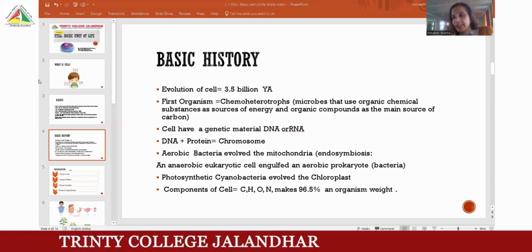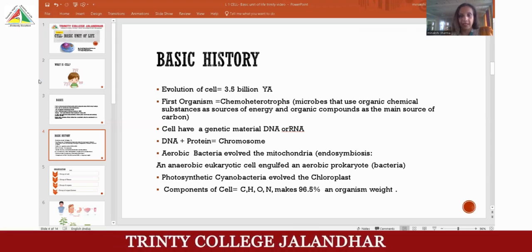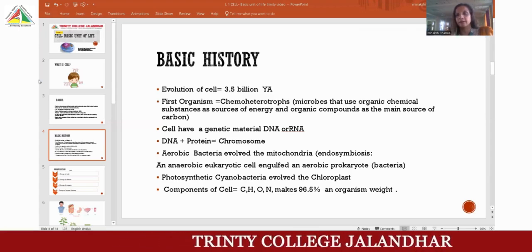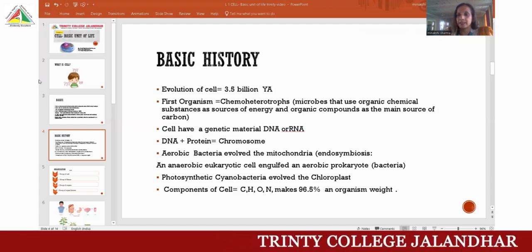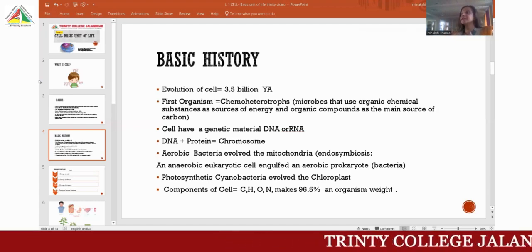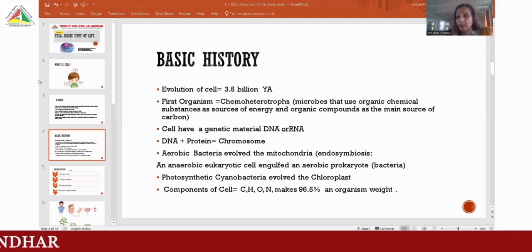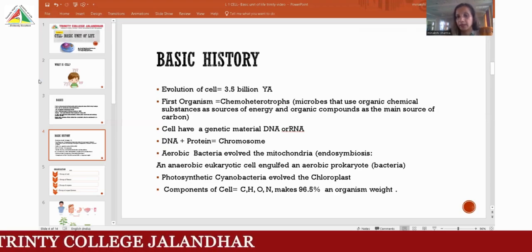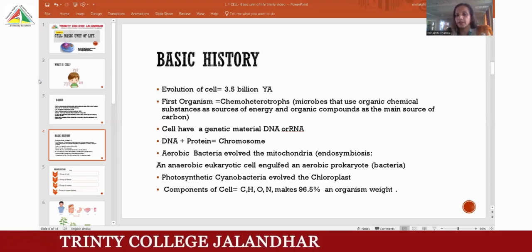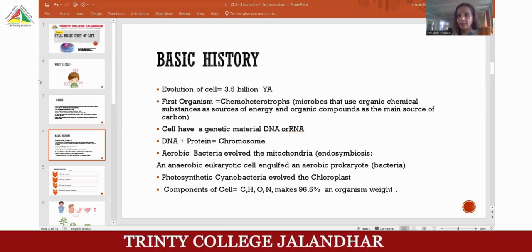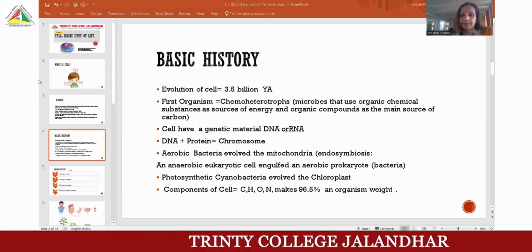Next is photosynthetic cyanobacteria. मैंने आपको एक mitochondria का evolution बताया that is also present in the plant cell as well as in the animal cell of the eukaryotes. Now the second evolution is that how plant कैसे evolve हुई, green color के plant कैसे आए, ये green color का pigment कैसे बना. So जो photosynthetic cyanobacteria जो पहले से अपना खाना खुद बनाते थे, they evolved, and by the evolution of their chlorophyll, they form the chloroplast, that green color component that is present in the plant cells.